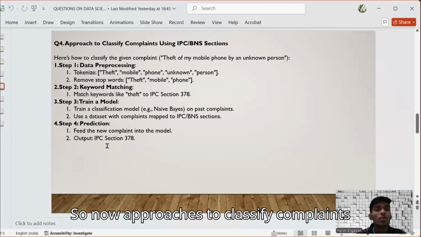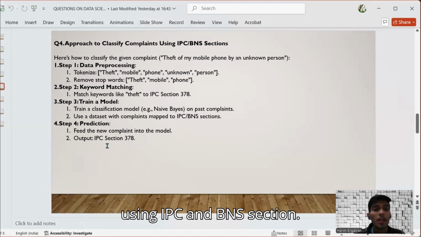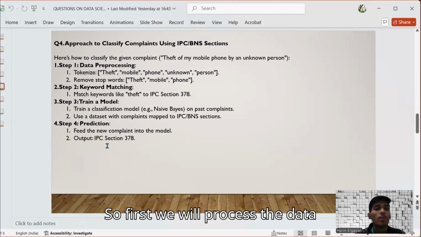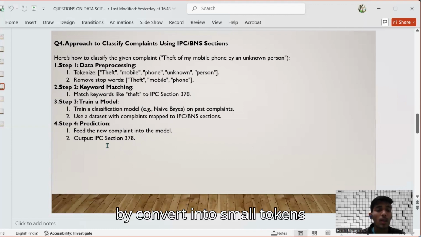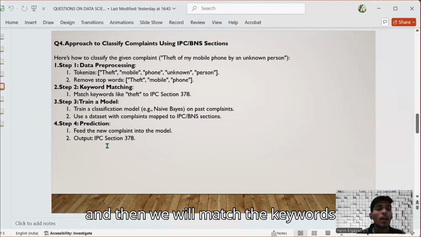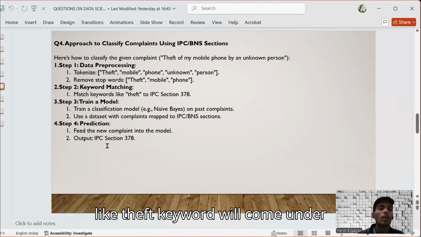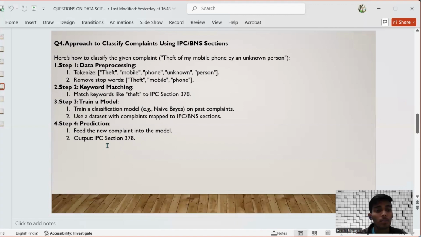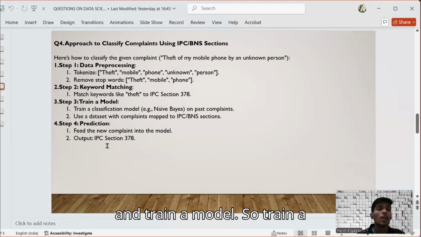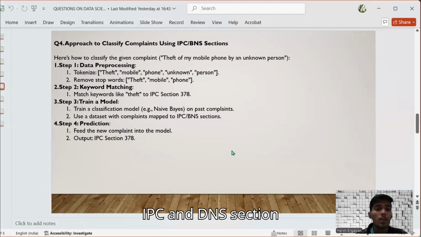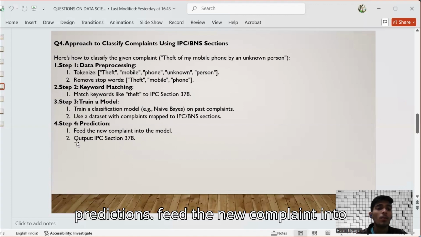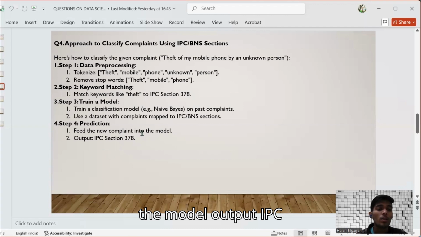So now, approaches to classify complaints using IPC and BNS sections. First we will process the data by converting it into small tokens and removing the stop words, and then we will match the keywords, like the theft keyword will come under IPC section 378, and train a model. Train a classification model using naive Bayes classification to map the IPC and BNS sections. Predictions: feed the new complaint into the model, output IPC section 378.